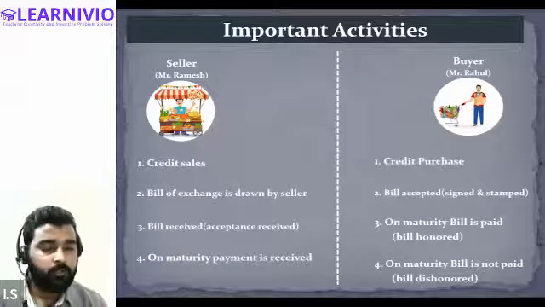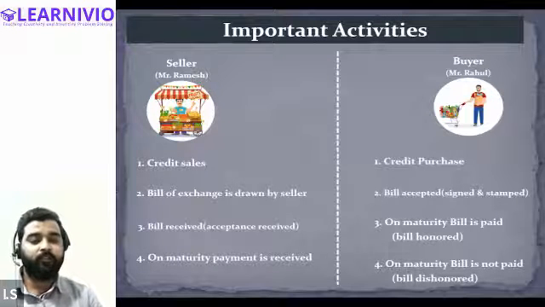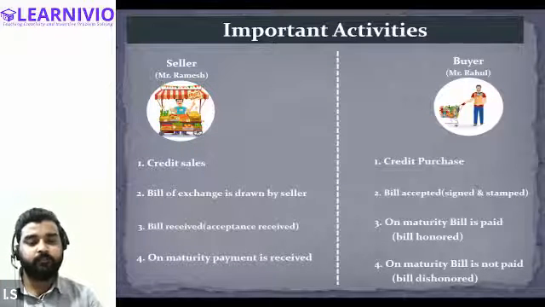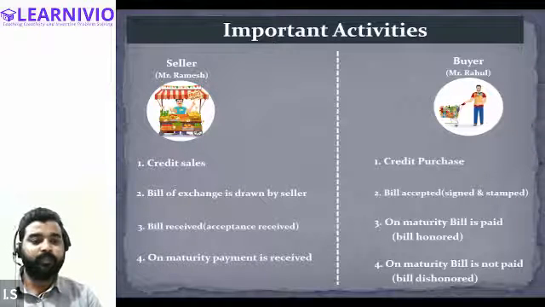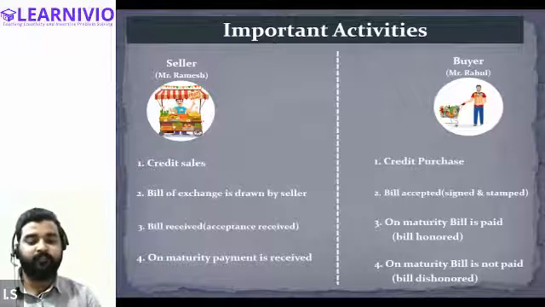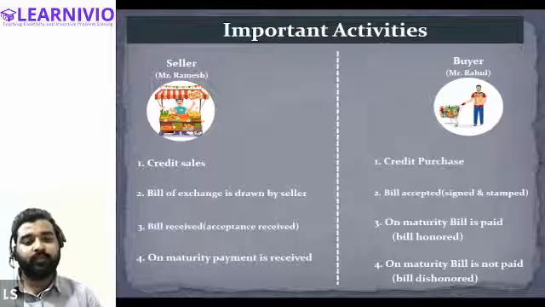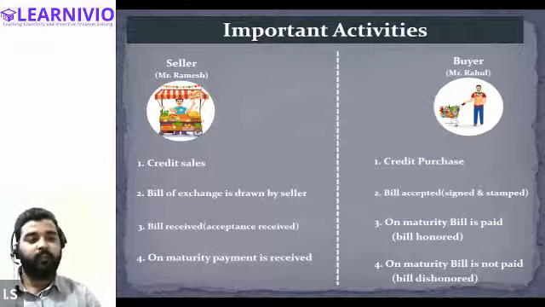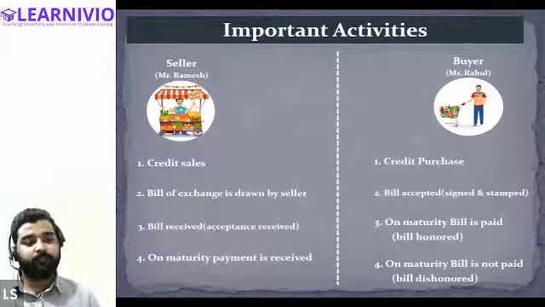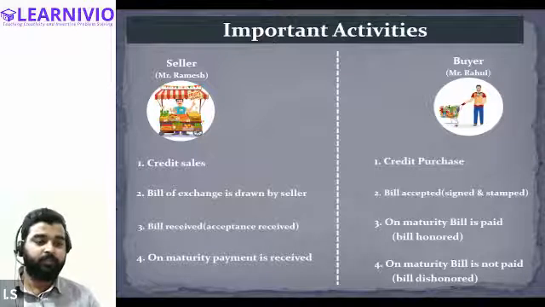Now guys, listen to me very carefully. For all of the activities that are taking place, we have to journalize these activities. We have to pass journal entries for every activity. If the seller is doing the credit sale, we have to pass the journal entry. If the buyer is purchasing the goods on credit, we have to pass the journal entry.